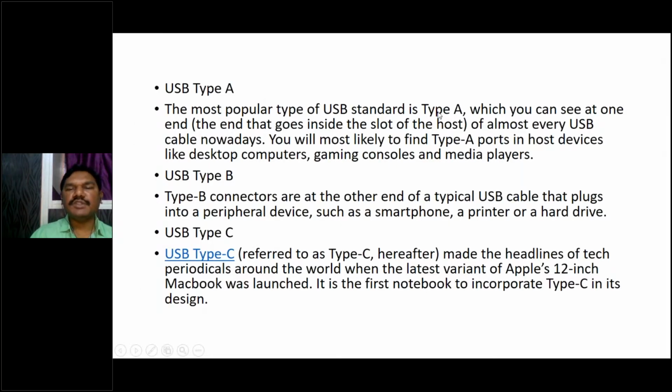The most popular type of USB standard is type A, which you can see at one end of almost every USB cable nowadays. You will most likely find type A ports in most devices like desktop computers, gaming consoles, and media players. USB Type B connectors are at the other end of a typical USB cable that plugs into a peripheral device such as a smartphone, printer, or hard drive. Here type A is used only for desktop computers, gaming consoles, and media players, but for smartphones, printers, and hard drives, type B is used.